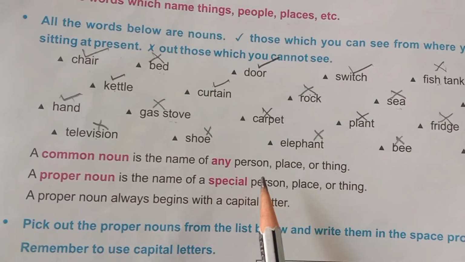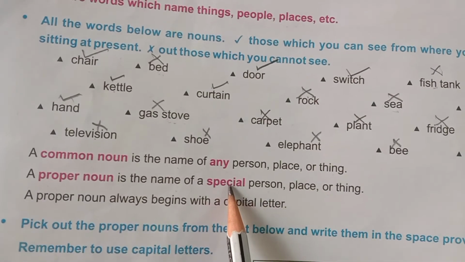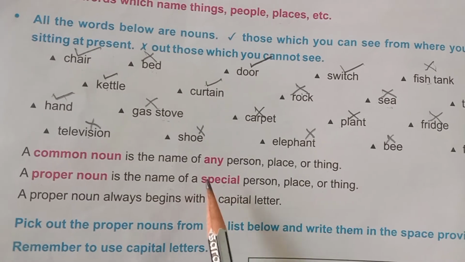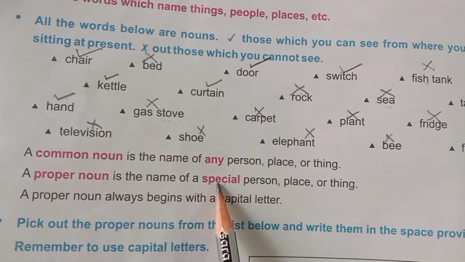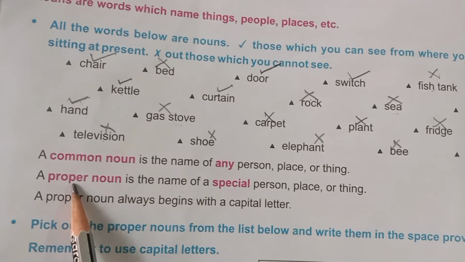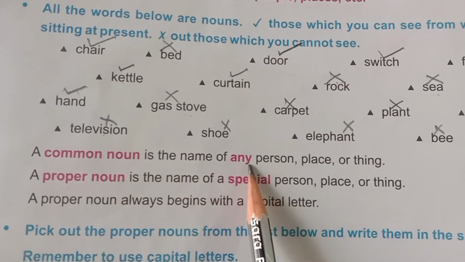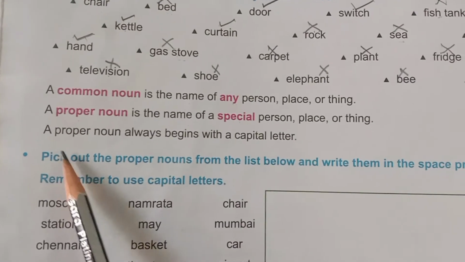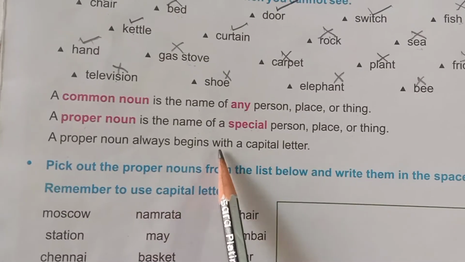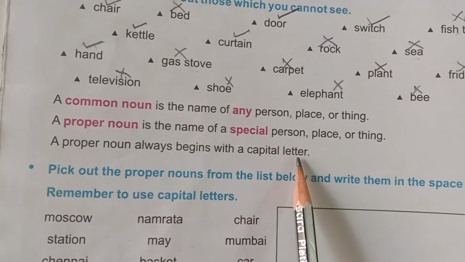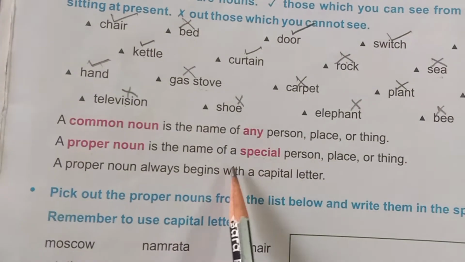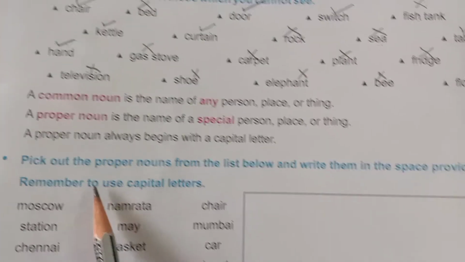For a girl, we give a particular name like Sanjana, Deepa, Shweta or Karan, right? We give the particular name, that is called a proper noun. And the common nouns like girl, teacher, they all are common nouns. A proper noun always begins with a capital letter. Children, all the special nouns, the special names, always start with a capital letter.